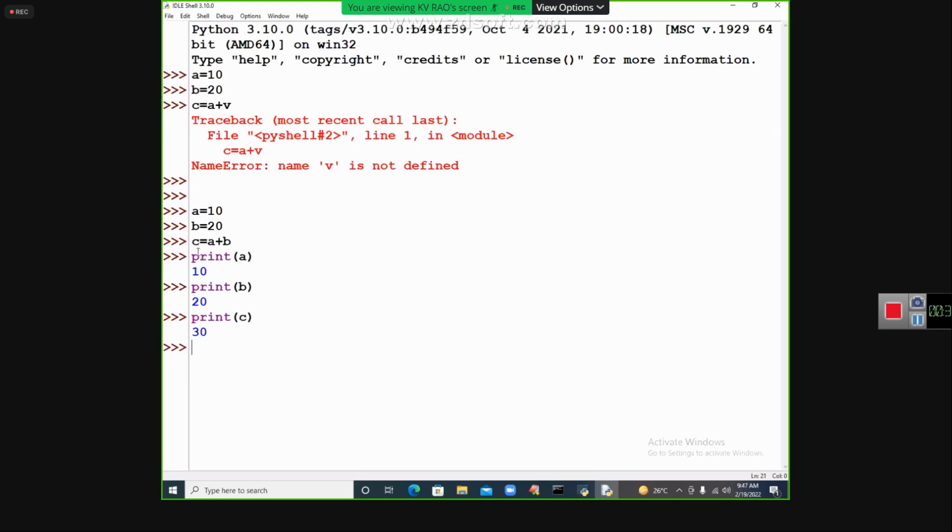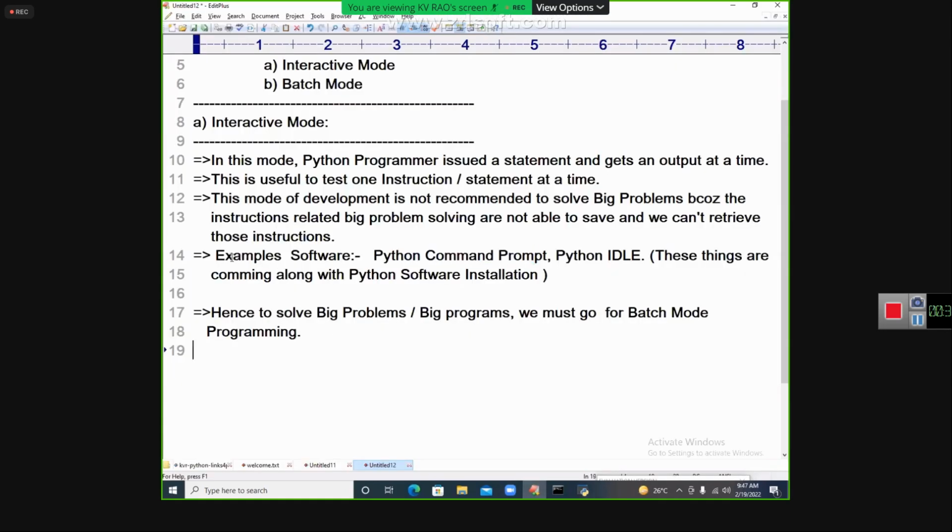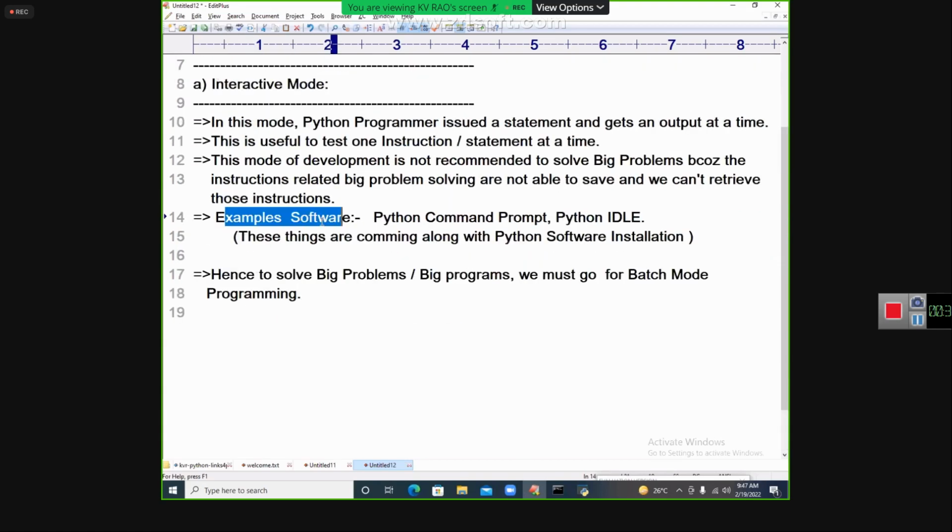See, the result is coming. If I say exit from here also, it comes out of that; it is killing that. So this is the one we have. These example softwares come along with the Python software installation. Both of them come from this place only. My dear students, the example softwares are the Python command prompt and ideally.